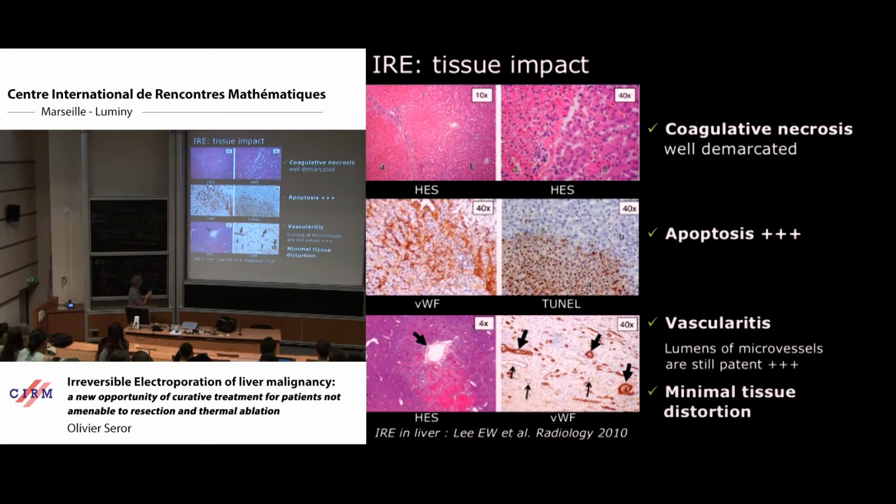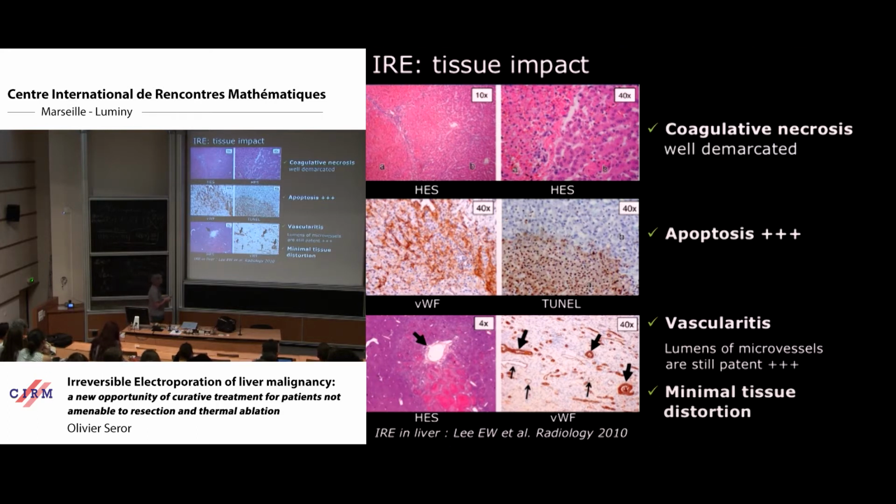You can see here that many cells show that they are in the process of apoptosis by using TUNEL preparation. And this is the most specific effect of electroporation, irreversible electroporation.